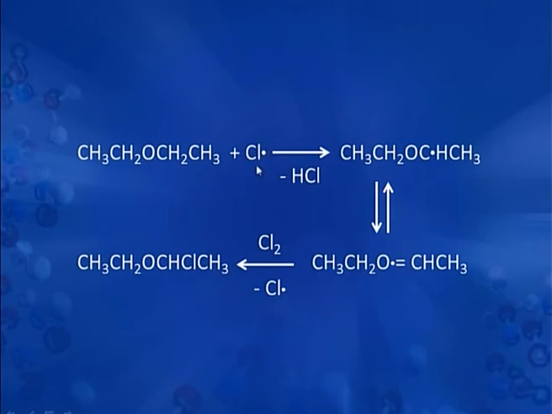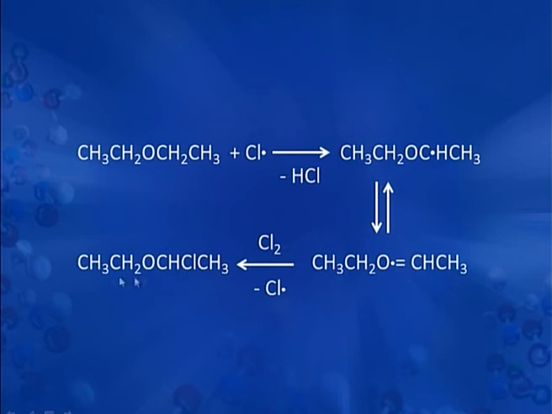We will now discuss the mechanism of halogenation. If you remember the mechanism of halogenation, the first step is the formation of a free radical. In presence of sunlight, the covalent bond between chlorine atoms breaks homolytically and there is formation of this chlorine free radical. Now, this chlorine free radical abstracts alpha hydrogen, either this or this, from ether, and there is formation of another free radical which is stabilized by resonance, and then this free radical is treated with another molecule of chlorine, there is formation of 1-chloro-diethyl ether.